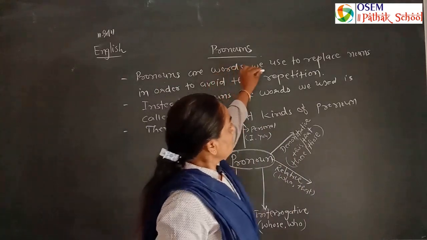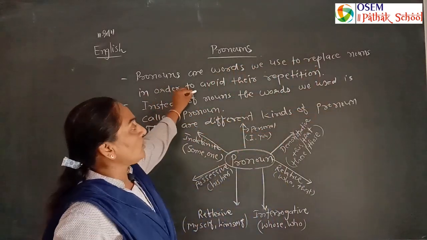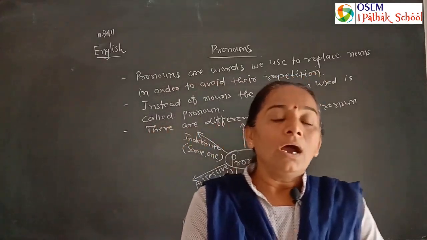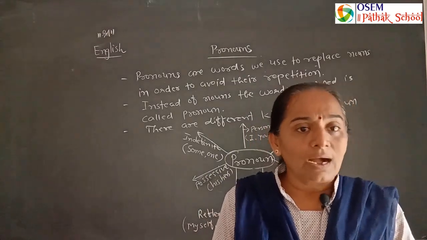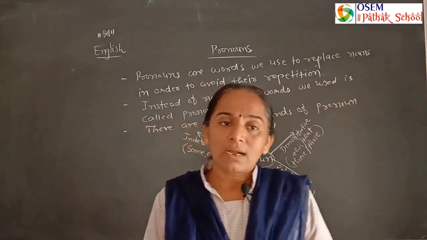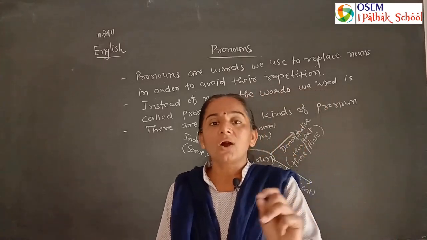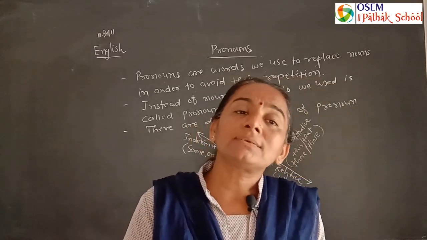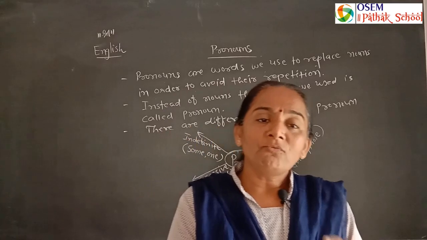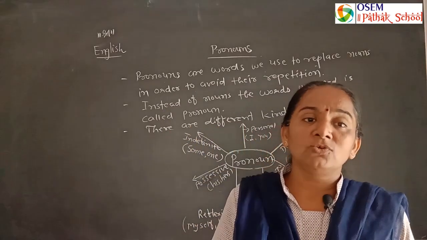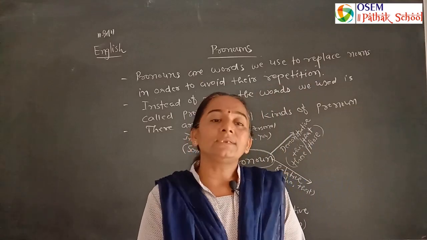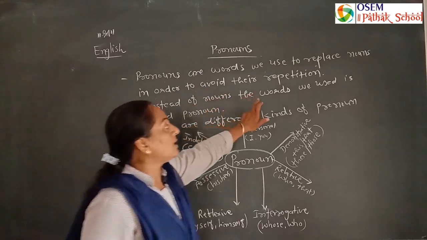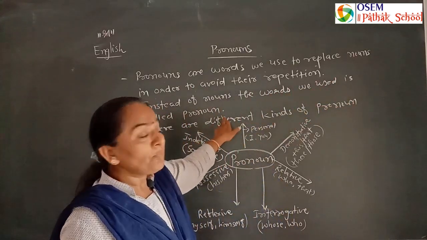Pronouns are words we use to replace nouns in order to avoid repetition. Suppose we write an essay about a cow. The cow is a free animal. The cow is a domestic animal. The cow gives milk. Again and again we can't say or write cow. But instead of cow, we use it. Here we use first person, second person and third person, singular and plural too. The words we use instead of nouns are called pronouns.